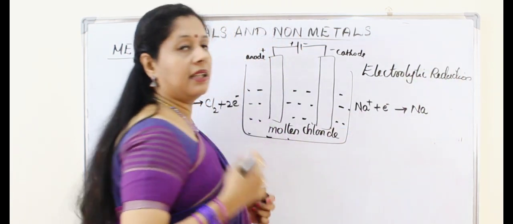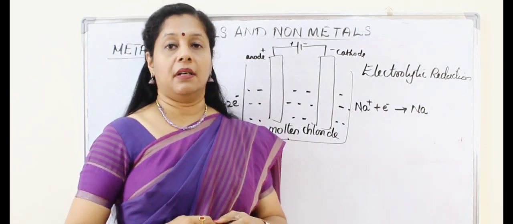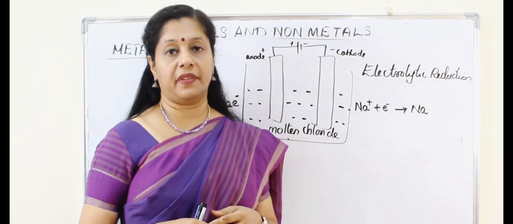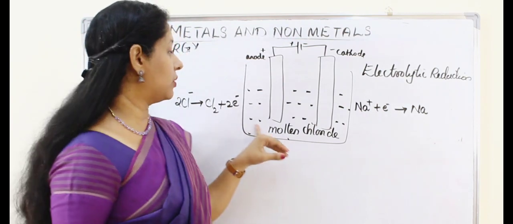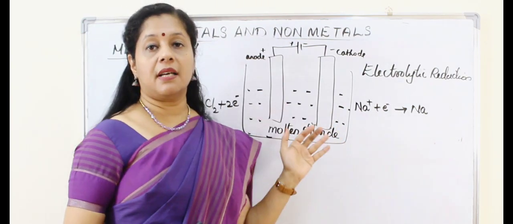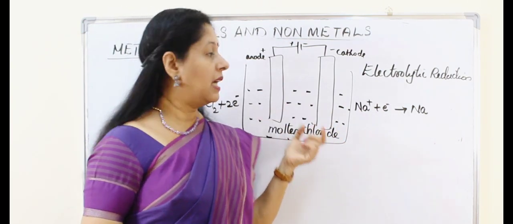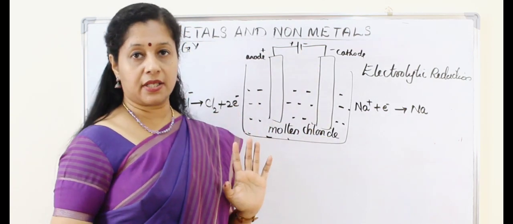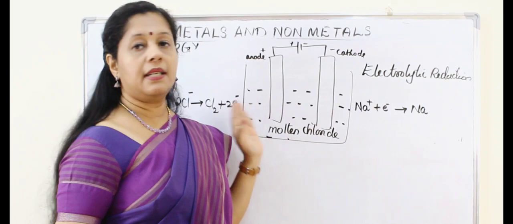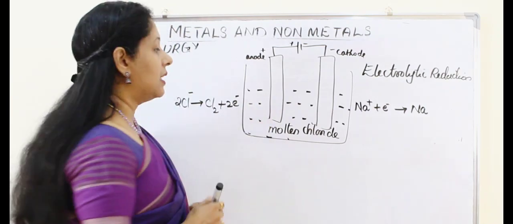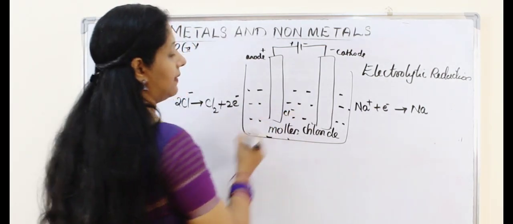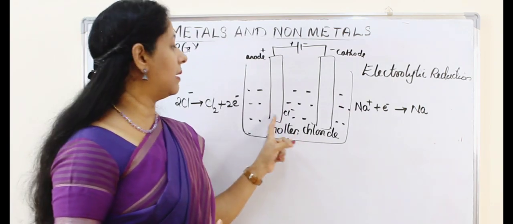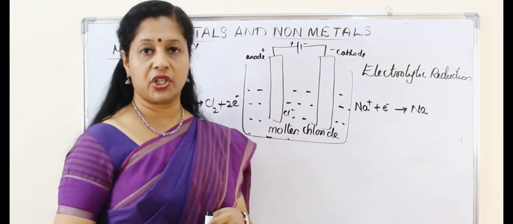If we are getting the chloride of that metal, then we take the molten solution of that chloride, meaning the liquid form. For example, if I am taking sodium chloride and I have an anode and a cathode connected with electricity, once electricity starts passing, it will ionize. Chloride ions are negatively charged, so naturally they are attracted to the positively charged anode.